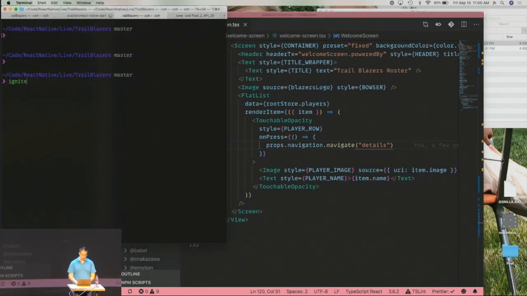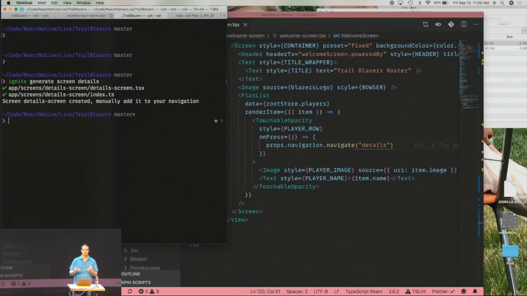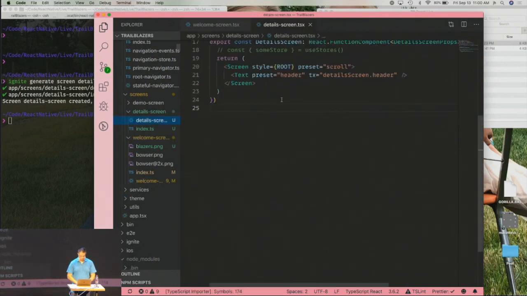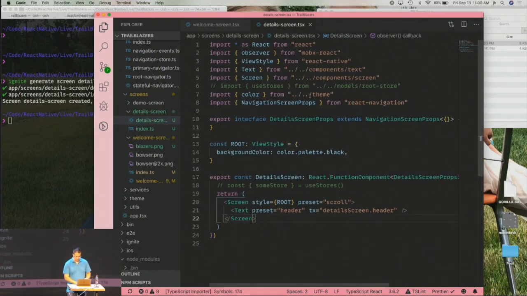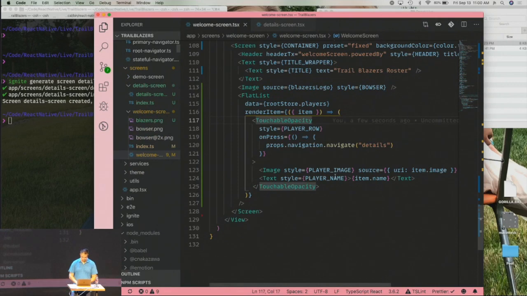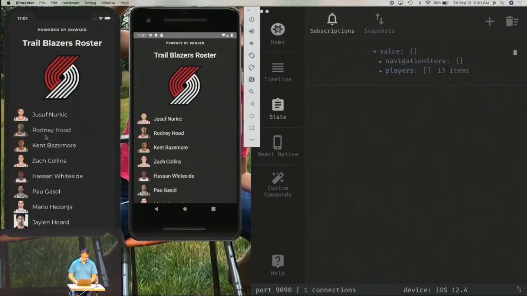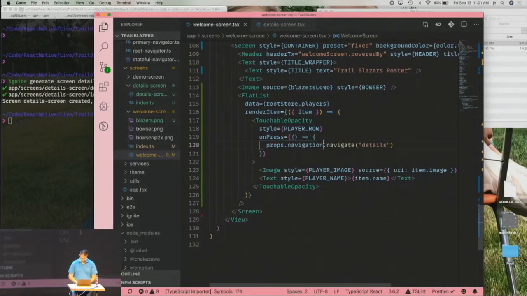Now this is where Ignite is helpful, because we can say ignite generate screen details, and it'll actually generate the new files. Basically, you have a new folder, a couple new files in the folder, and so there's your stuff there. So make sure that this works. If I click on, let's see, I didn't wire something up here.